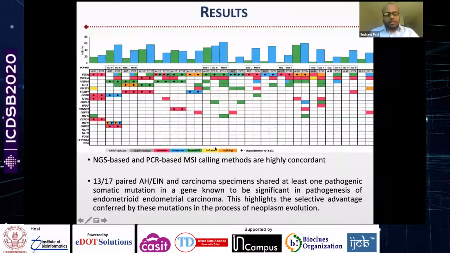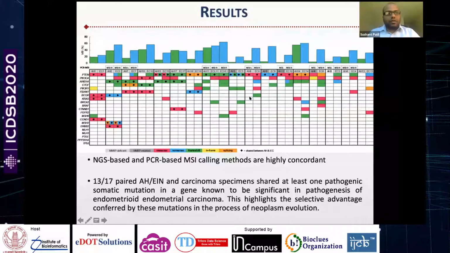So here are the results of not only MSI but also the variant calling. On the top, the bar plot represents the MSI calling results from our algorithm. For a subset of samples, we decided to validate our results with a classical gold standard PCR-based assay, and those two seem to be concordant.